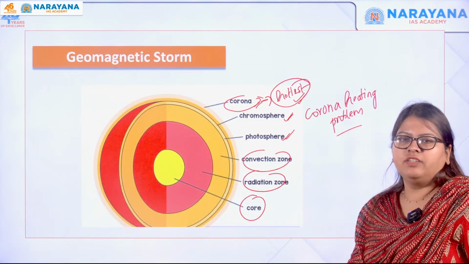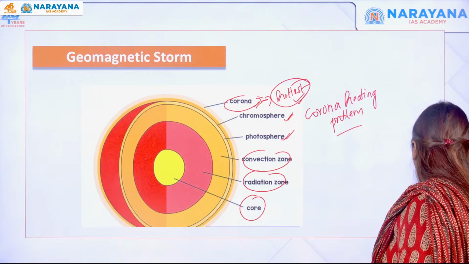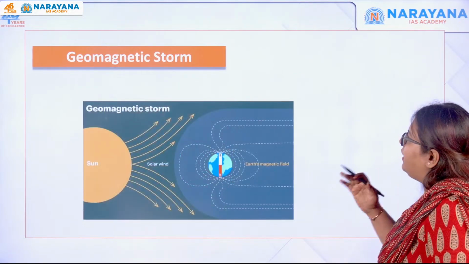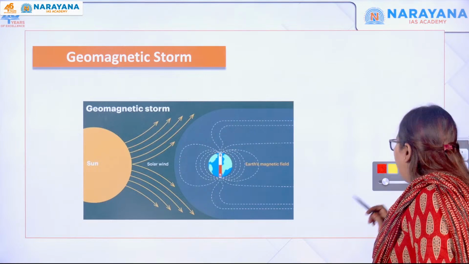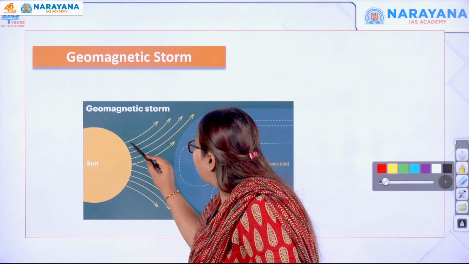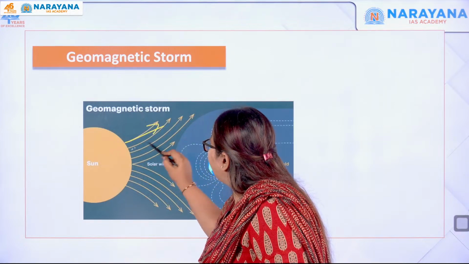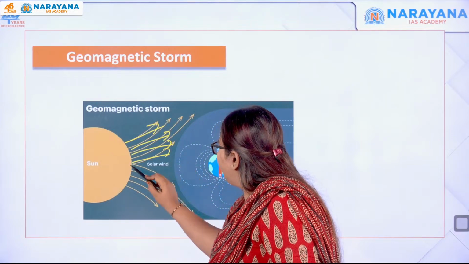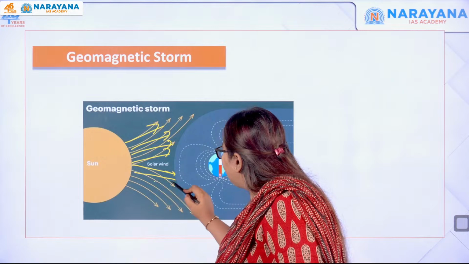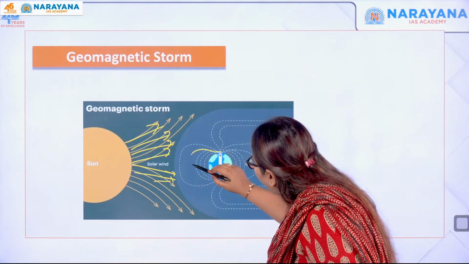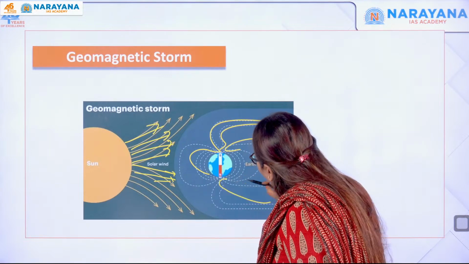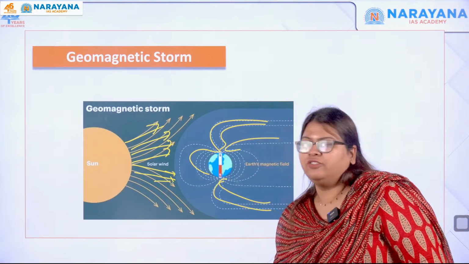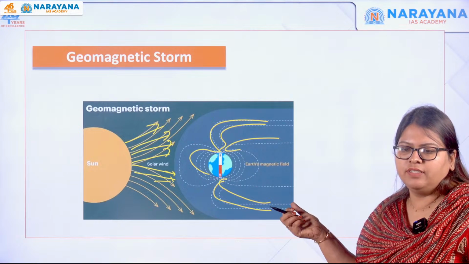So this is what is the geomagnetic storm. Sorry, this is what is the different layers. Okay. Now let's move towards it. As I told you, let me depict this in yellow color. So the solar wind actually moves towards the earth, isn't it? When it moves towards the earth, it is so strong that there is deflection in the magnetic field of the earth. Okay. And this is actually called the geomagnetic storm. Can you see this in this diagram?